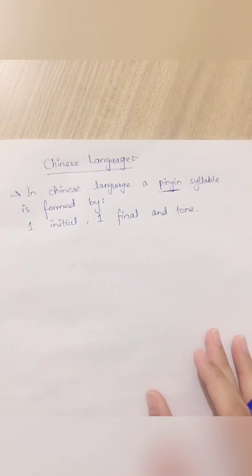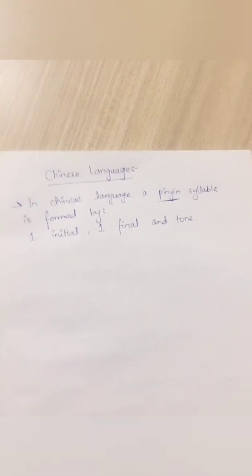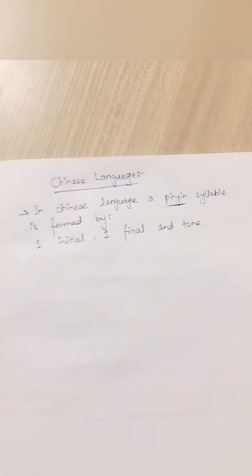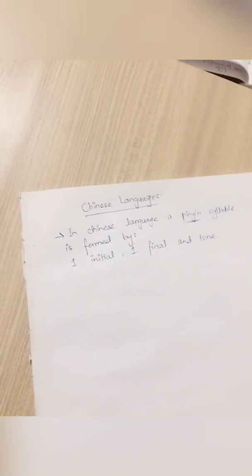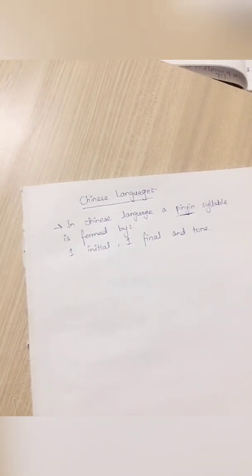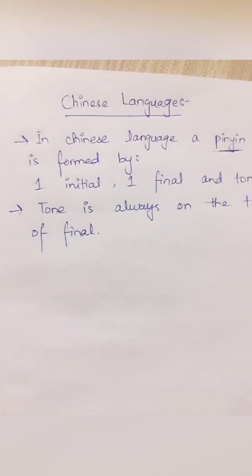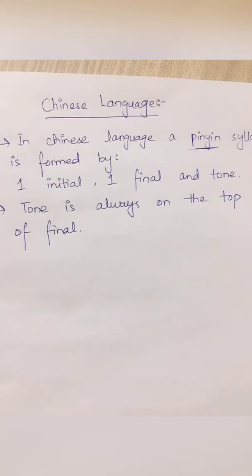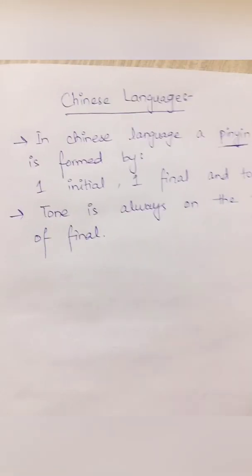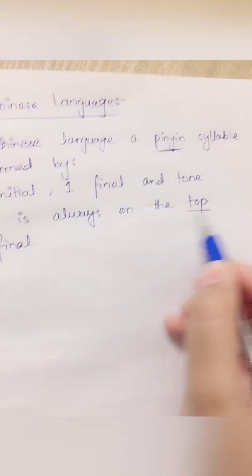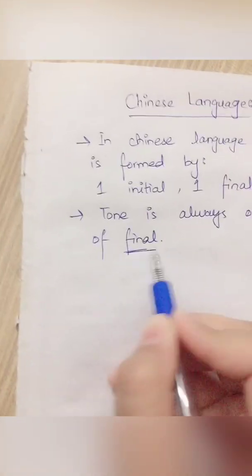To convert Chinese language into understandable form, we convert it into pinyin. A pinyin syllable is formed by one initial, one final and a tone. Tone is always on the top of the final. Okay, it's not on the top of the initial, it is only on the top of the final.